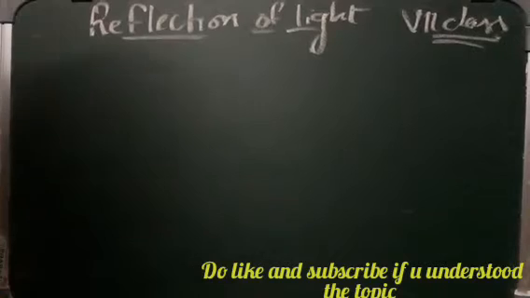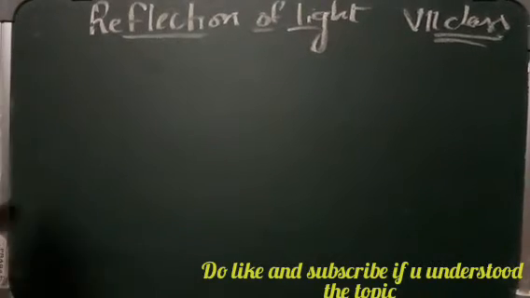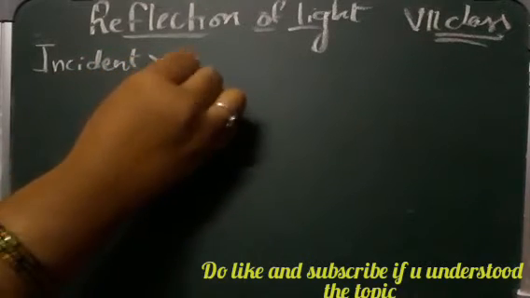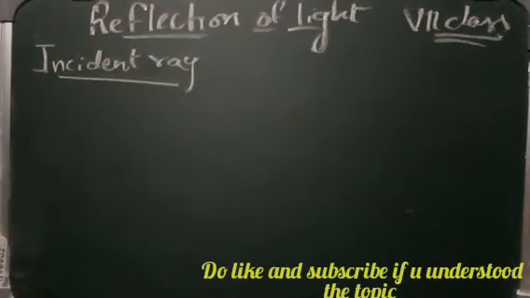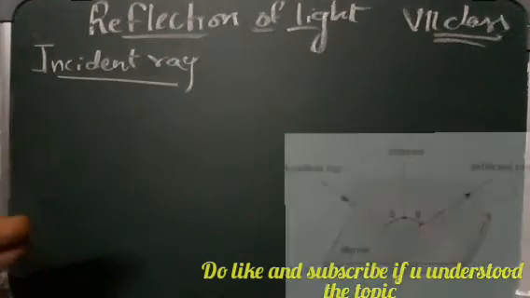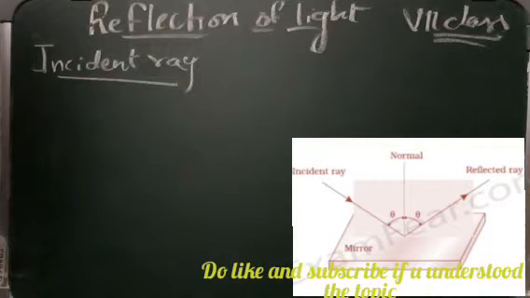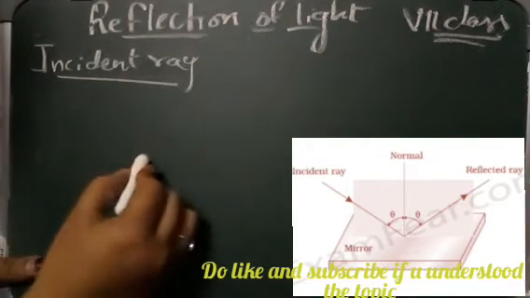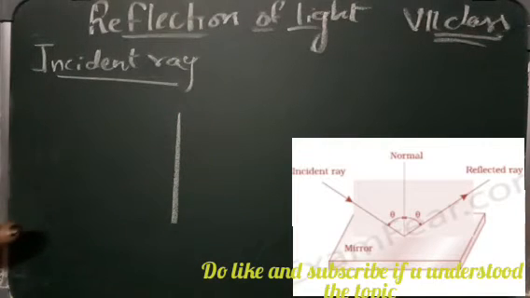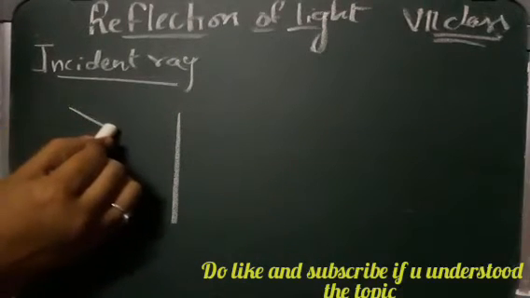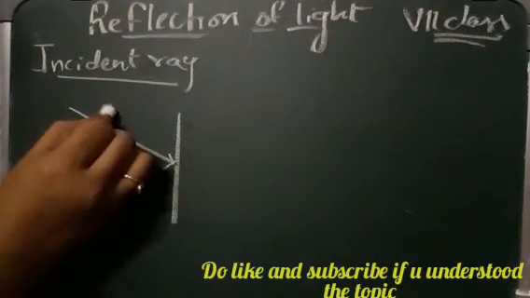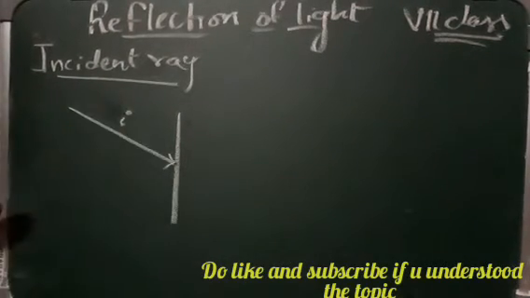So the first thing we will learn is what an incident ray is. The incident ray is the ray which is falling onto the mirror surface. Suppose this is your mirror. The ray which is falling onto the surface of the mirror is called the incident ray, denoted by small i.